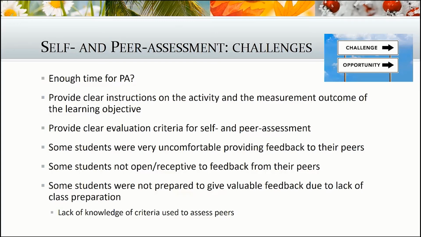Some students were uncomfortable providing feedback to their peers or were not open or receptive to feedback from their peers. And some students were not prepared to give valuable feedback due to lack of class preparation. For example, they may not have listened to the asynchronous lectures before class, so they really didn't have the knowledge on how to implement the criteria used to assess peers.